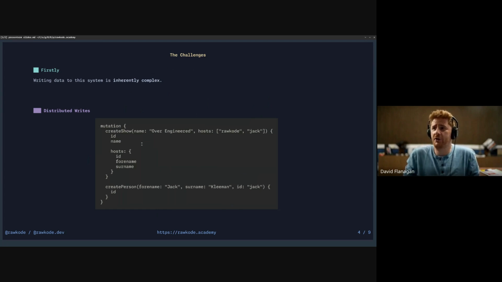Because we can create a show with a name, but the minute we add the hosts to it, well, do those hosts exist? And do we have to create them? And, fortunately, we can have multiple mutations where we say, okay, let's create a person at the same time. They can be used as a reference in the show. But we don't want either of these mutations to fail and have to run it again and wait for the eventual consistency to happen to make this work. And imagine writing your profile. If there's a mutation called update profiles, that's actually 12 or plus write requests to 12 different microservices.